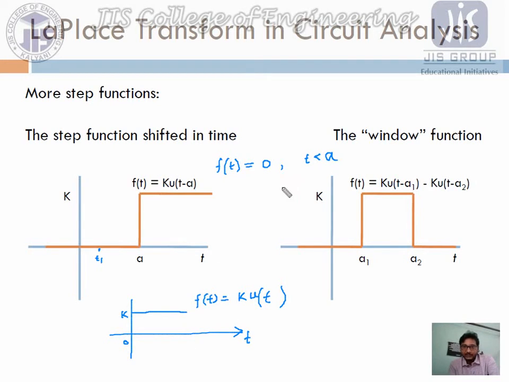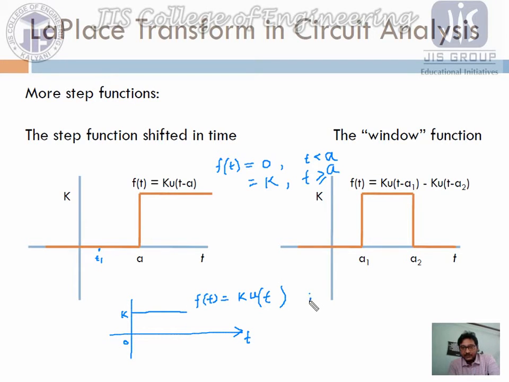Now here we can say the value changes to k when t is greater than or equal to a, then it shifted. So in the previous case, just try to imagine this thing.